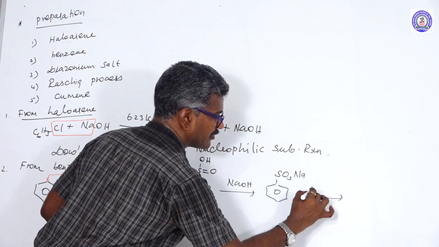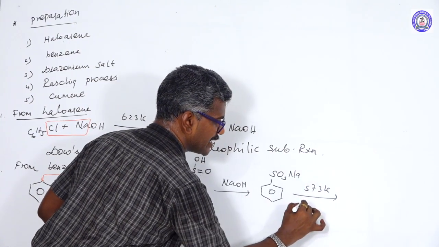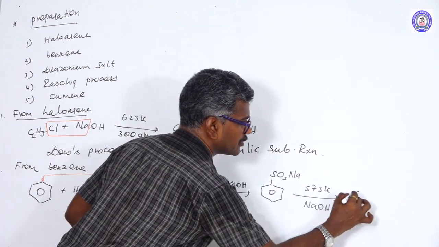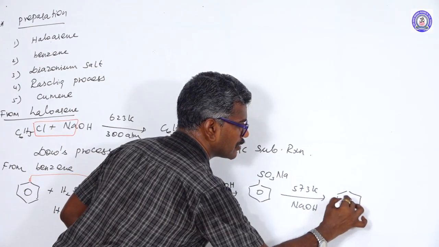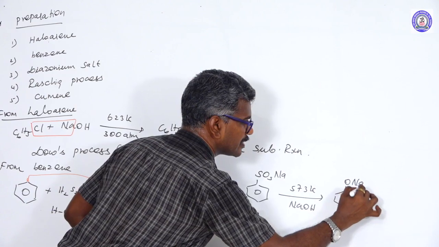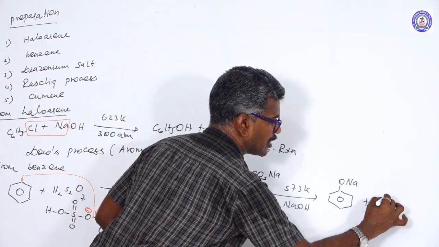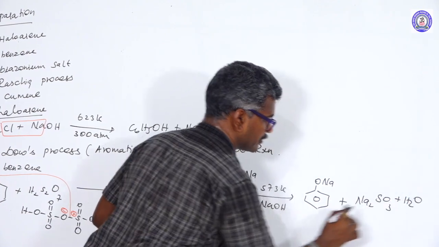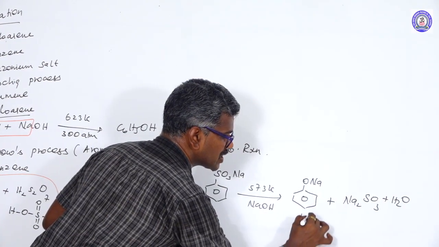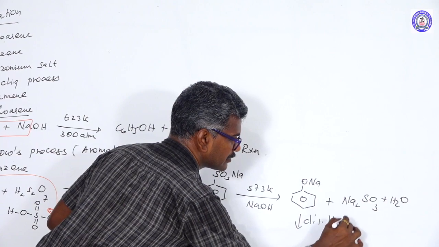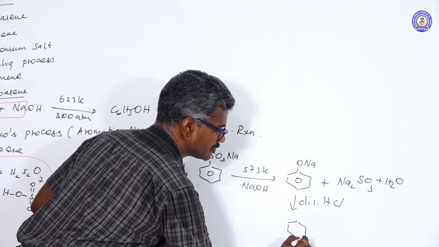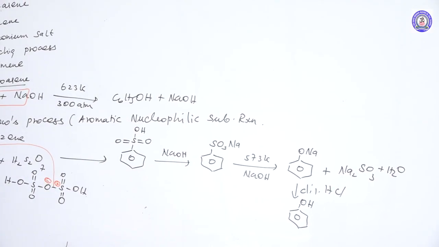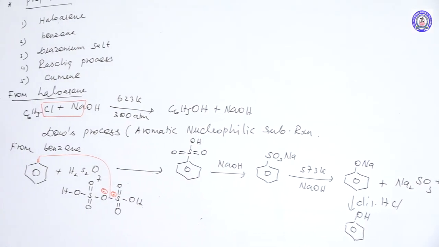Further heated at 573 Kelvin in the presence of NaOH, this bond breaks to form ONa plus Na2SO3 plus H2. Further decomposed with dilute HCl to form phenol. This phenol can be prepared from benzene.